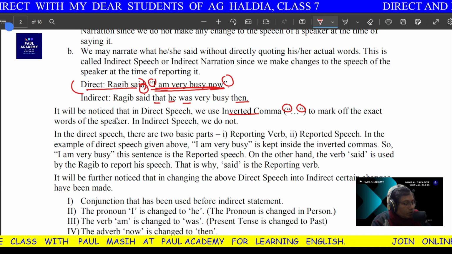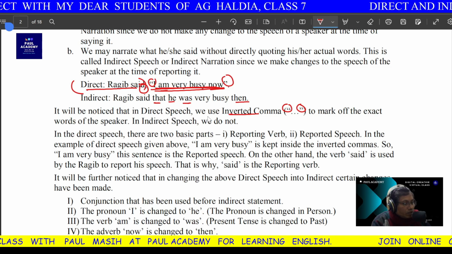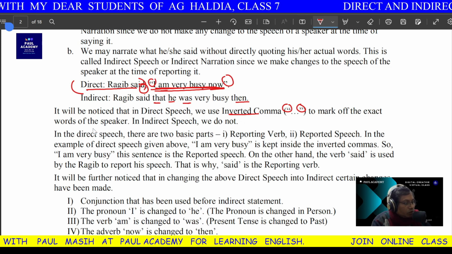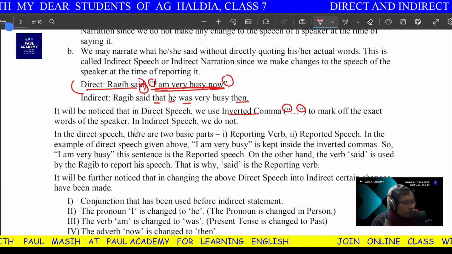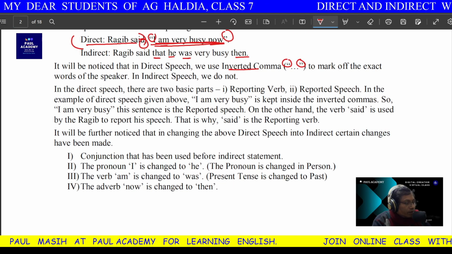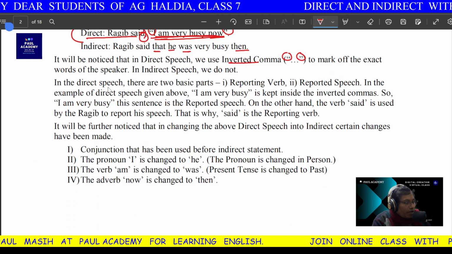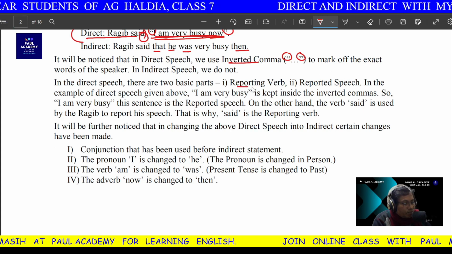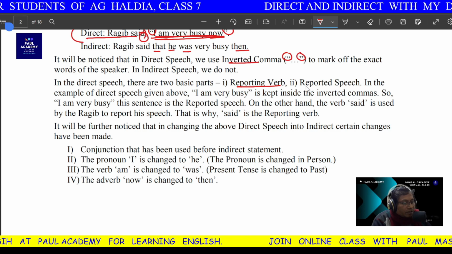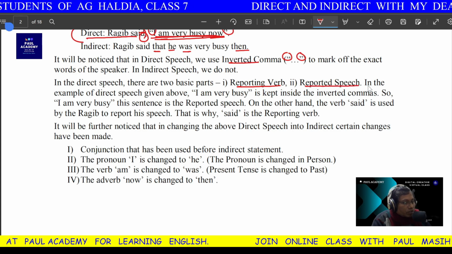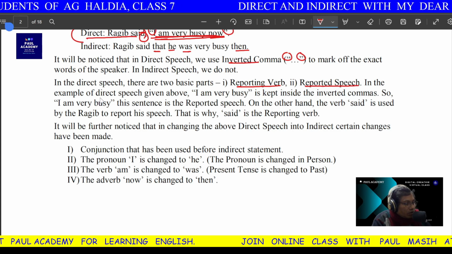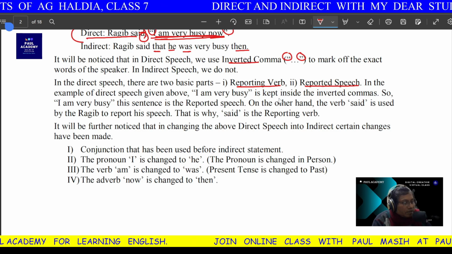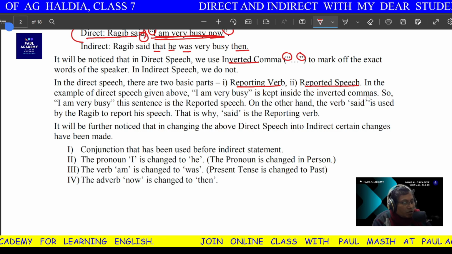Now it will be noticed that in direct speech we use inverted commas to mark off the exact words of the speaker. In indirect speech we do not. In direct speech there are 2 basic parts. Number 1, reporting verb, and then reported speech. In the example of direct speech given above, "I am very busy" is kept inside inverted commas.